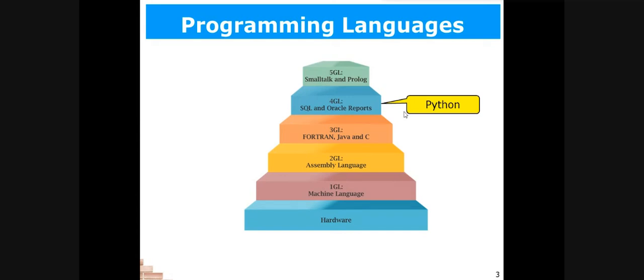And talking about fifth generation languages, these languages are developed for artificially intelligent computers. Prolog and Smalltalk are the languages of fifth generation. By using Prolog, you can design an artificially intelligent program, an artificially intelligent machine that can think like a human brain, you can say.